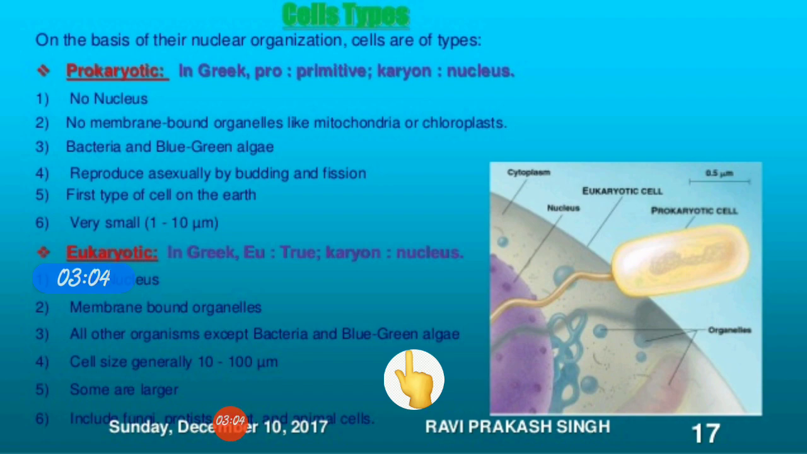So the difference between prokaryotic cells and eukaryotic cells is very clear. Prokaryotic cells have no nucleus, or if they have, it is not well defined. Eukaryotic cells have a true nucleus. Prokaryotic cells lack membrane bound organelles, whereas eukaryotic cells have membrane bound organelles. Examples are bacteria and blue-green algae for prokaryotic cells, and fungi, plant cells and animal cells for eukaryotic cells. So these are some of the differences between them, and it is given in your book also.